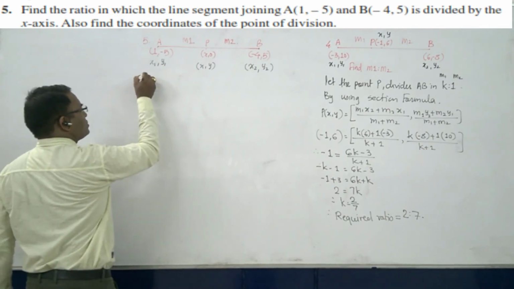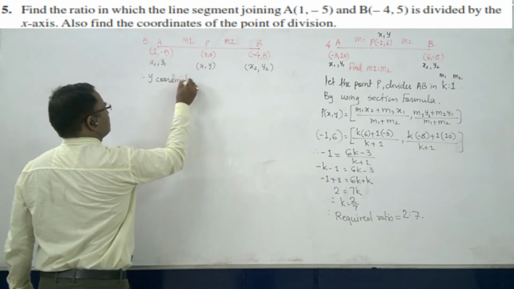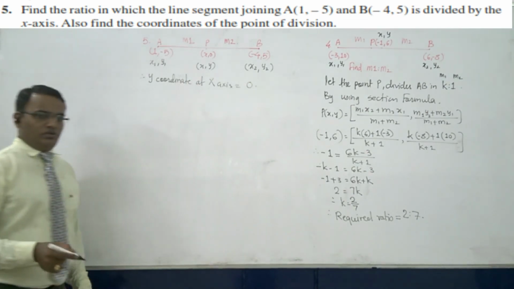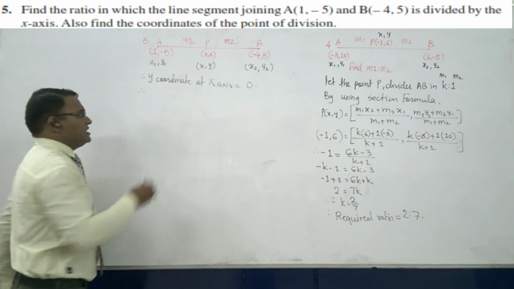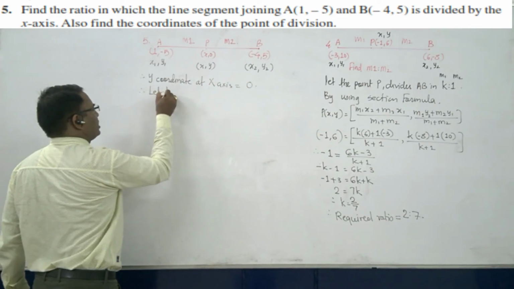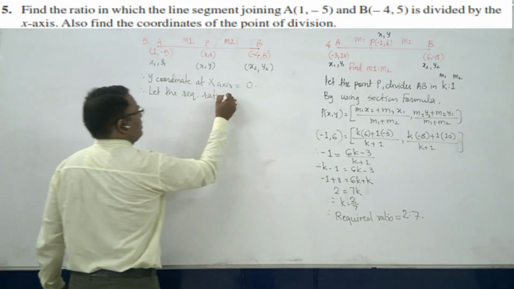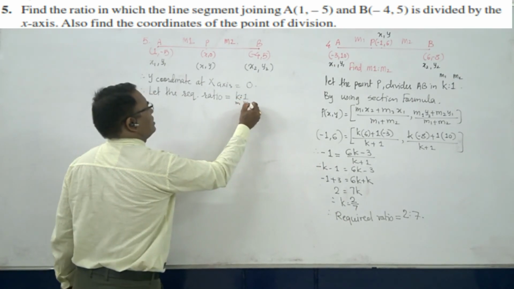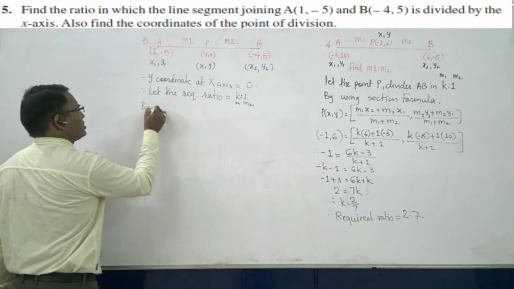Okay, so the y coordinate at the x-axis is what? 0. We know that. Again we have to find the value of m1 and m2, same as the previous sum. Therefore, let the required ratio be k is to 1. So m1 is k and m2 is 1. Now again by using the section formula.